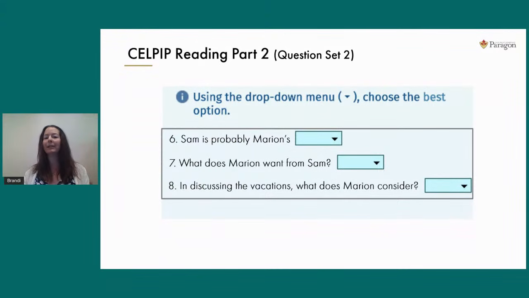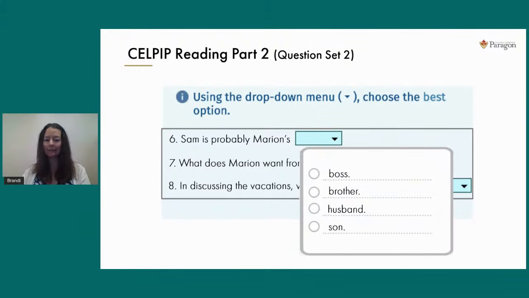This is the bottom section of questions on the computer screen. We're only going to do one of these today. We simply don't have time to do all three. So let's just do this one. You'll notice the numbers finish off where you left off. You had 5 answers in the top part. You've got 3 answers here, but they're labeled as 6, 7, and 8. So there are 8 questions altogether for this part of the test. Let's read through our question. This one says, Sam is probably Marion's blank.